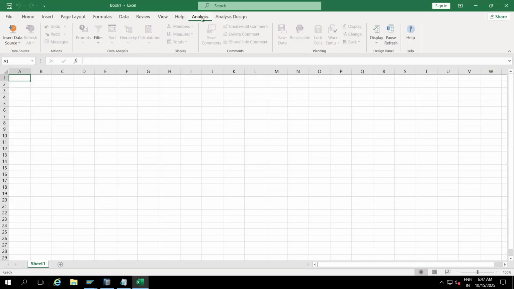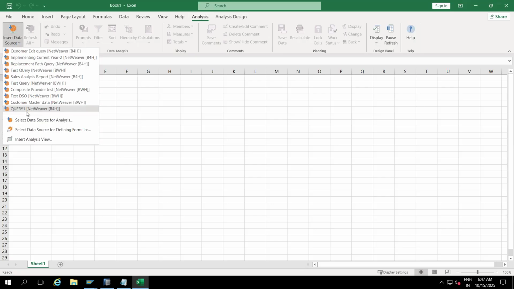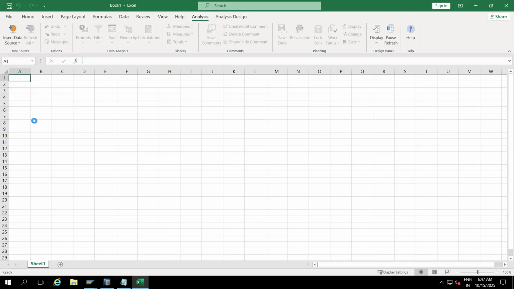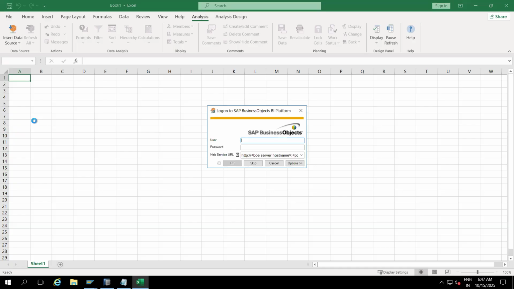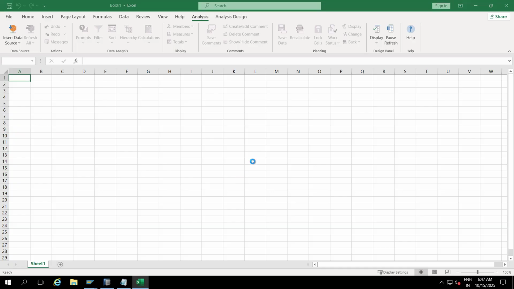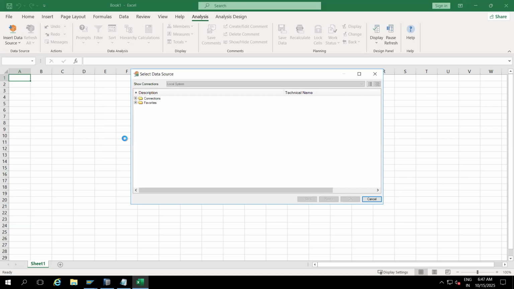Once you open Excel, go to the Analysis tab. Generally you don't have this Analysis tab in your Excel by default. Click on Insert Data Source, then click on Select Data Source for Analysis. Click on Skip, then click on Connections.